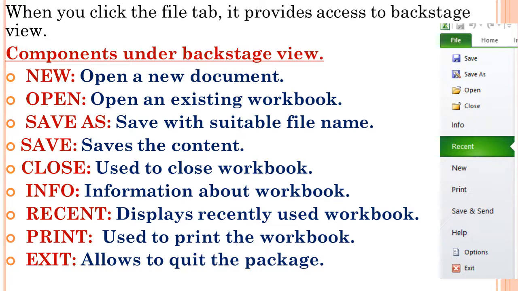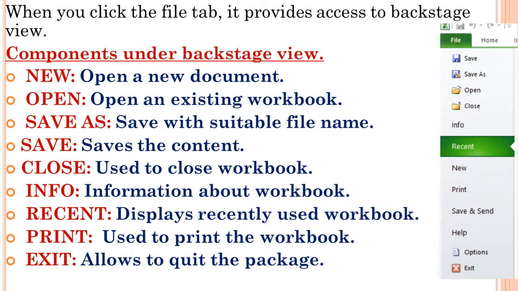Next is about open. Open is, if you click the open option, it will start to open the existing worksheet for you. Save as is used to save a document with a suitable file name. Only the save means it won't ask the name, by default it will take and save the content of a file. Close is used to close the worksheet, and next is info.